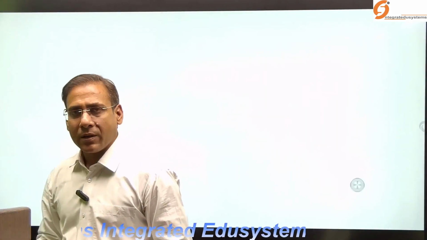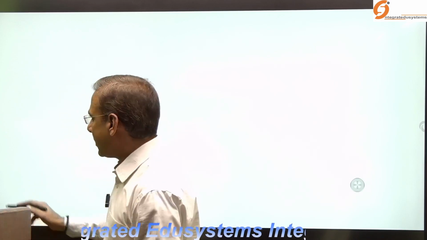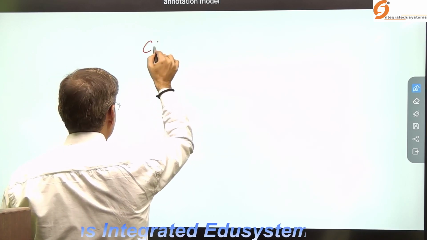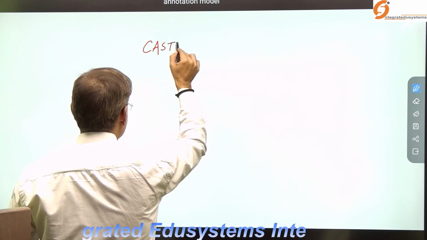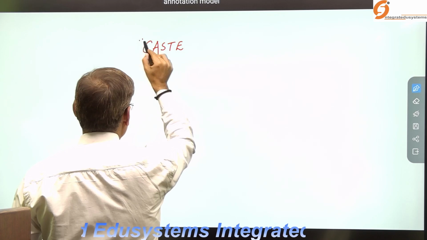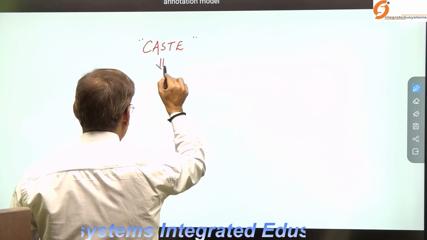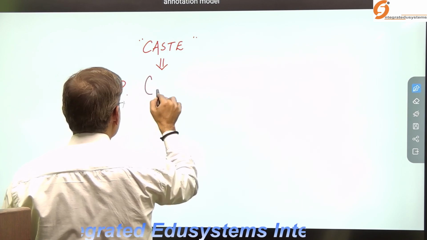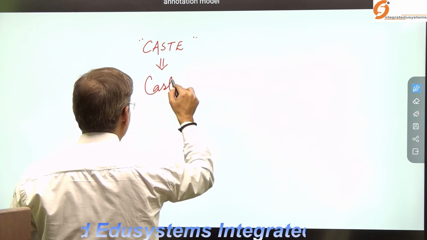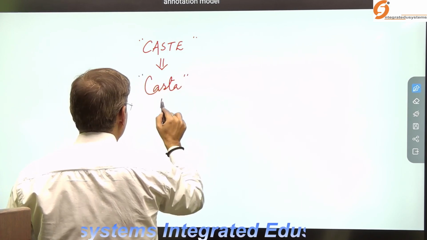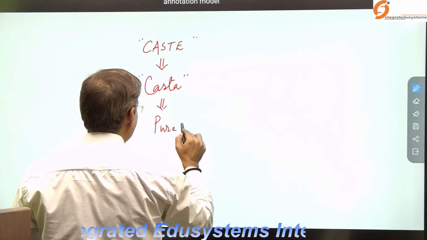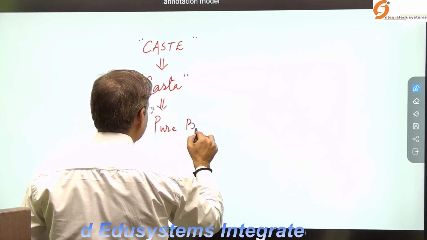When you look at the origin of the term caste, first I will discuss this word. It is derived from a Portuguese word, casta, and the literal meaning of casta is pure breed.